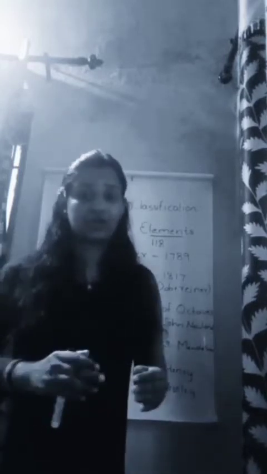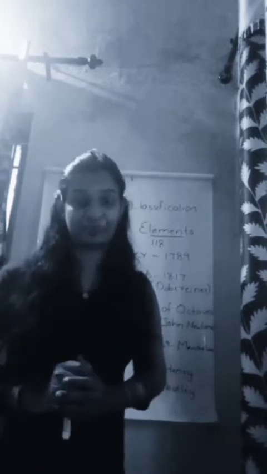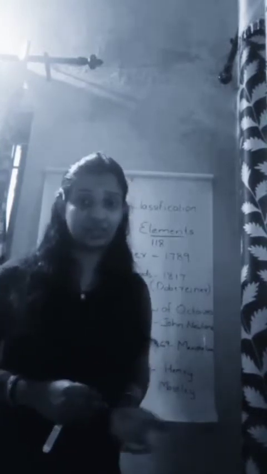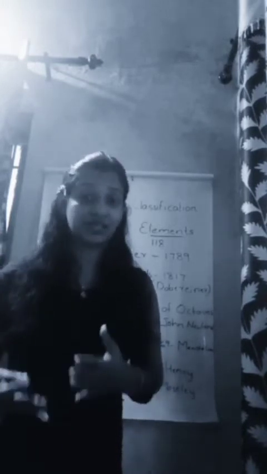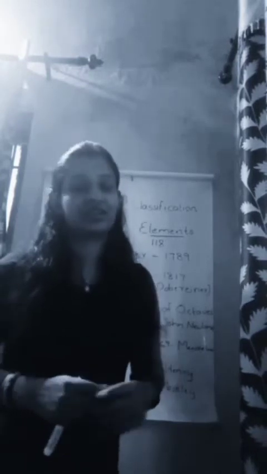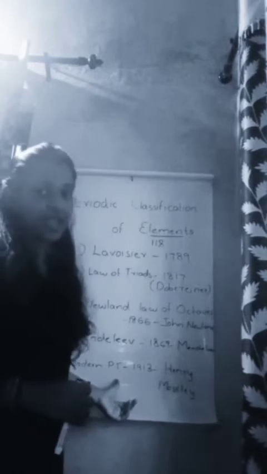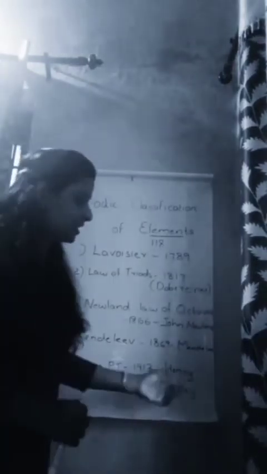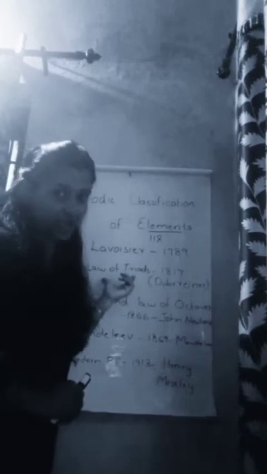So, classification is always done to make something easier. So why do we classify elements? Elements are classified to make the study of elements easier. Now we are following our modern periodic table, and the modern periodic table was discovered by Henry Moseley in 1930. Before that, many scientists made contributions to the classification of elements.